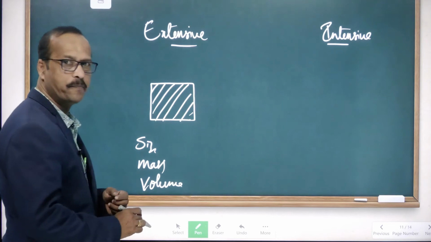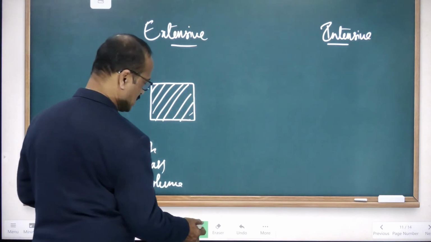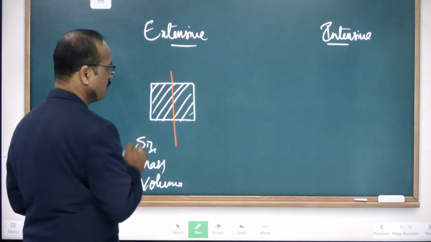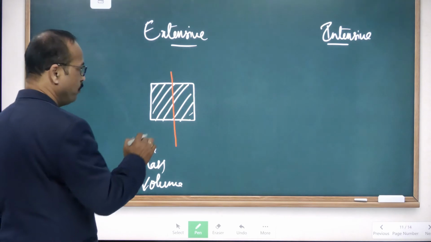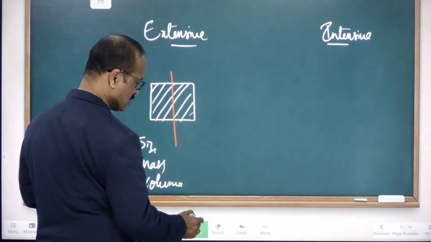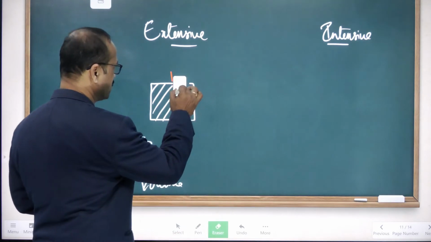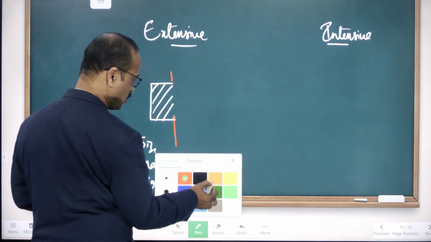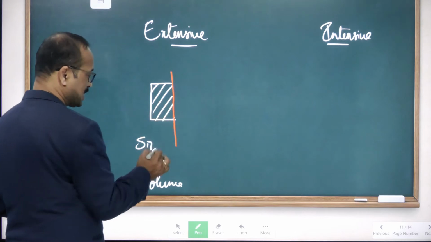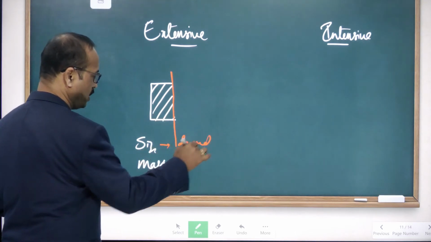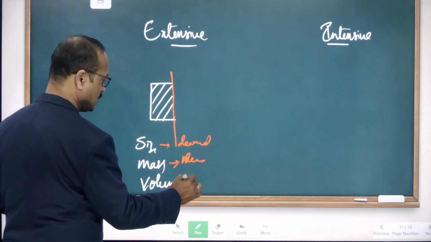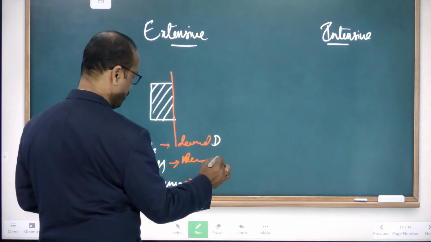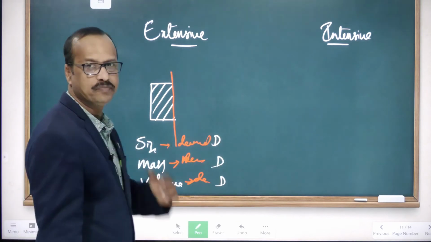If I break this substance into two pieces and remove this half piece, then what happens here? The size is decreased, the mass is decreased, and the volume also decreases.